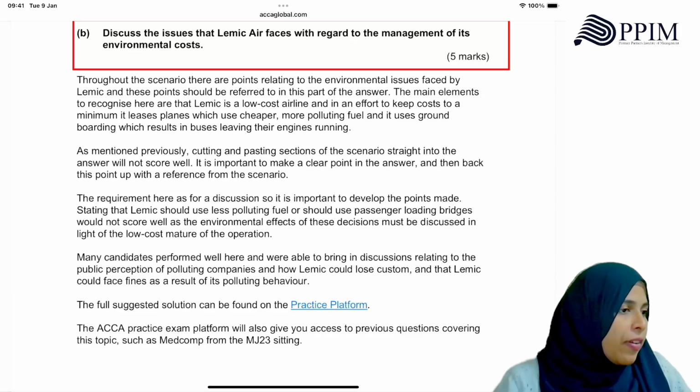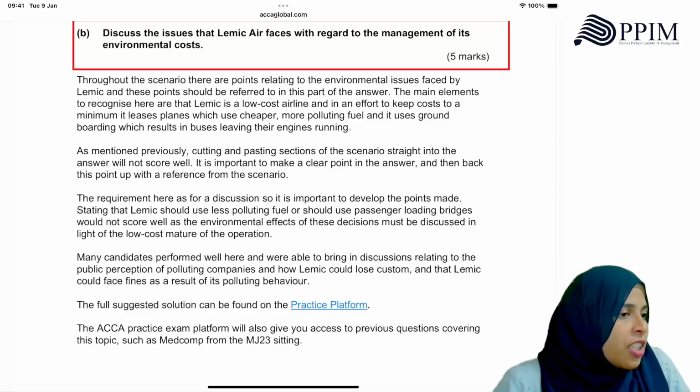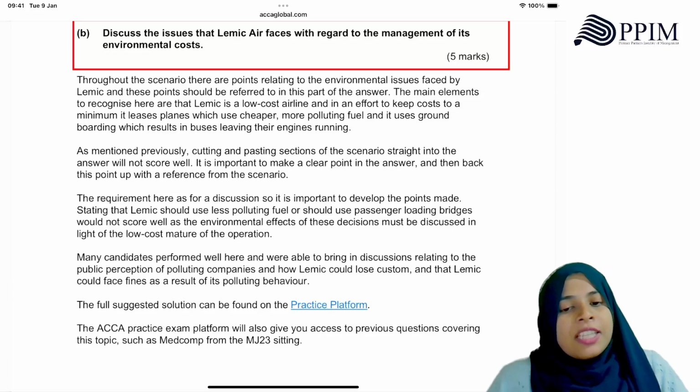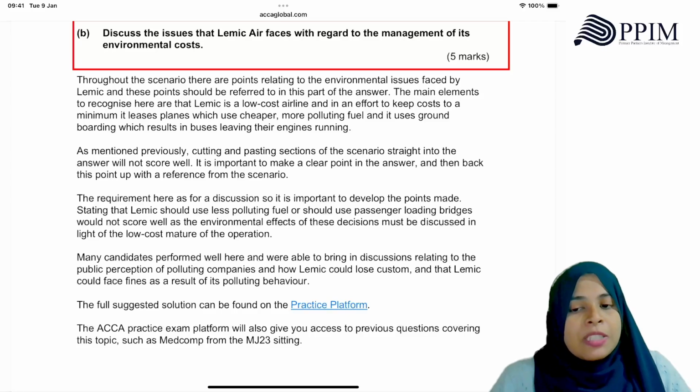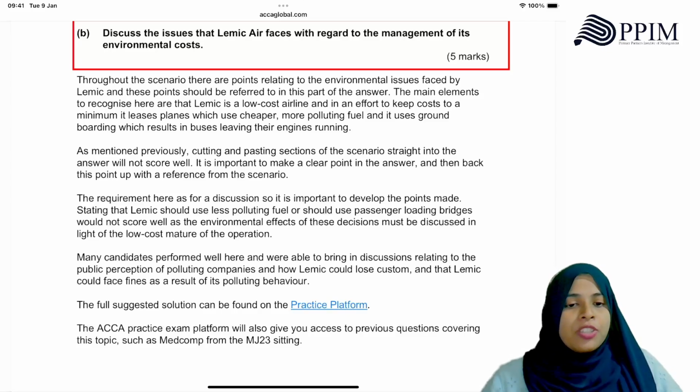Discuss the issues, so develop your points. Stating that LEMIC should use less polluting fuel, give them suggestions on how to tackle the problem, or should use passenger loading bridges, would not score well. The environmental effects of these decisions must be discussed in the light of the low cost nature of the operation.